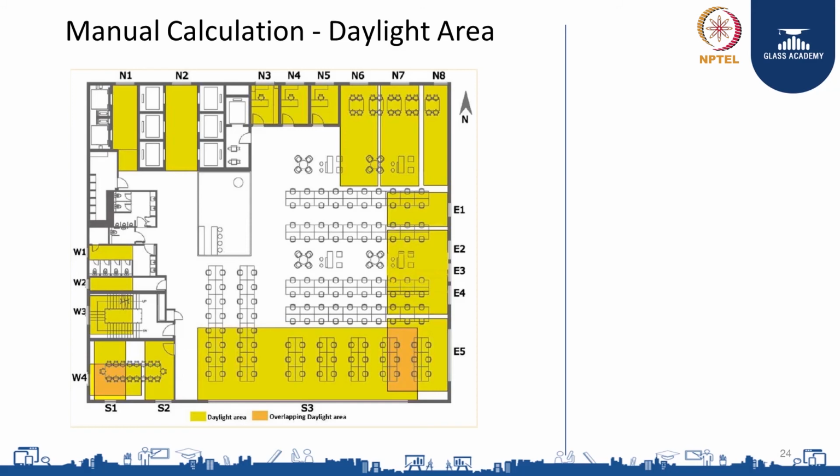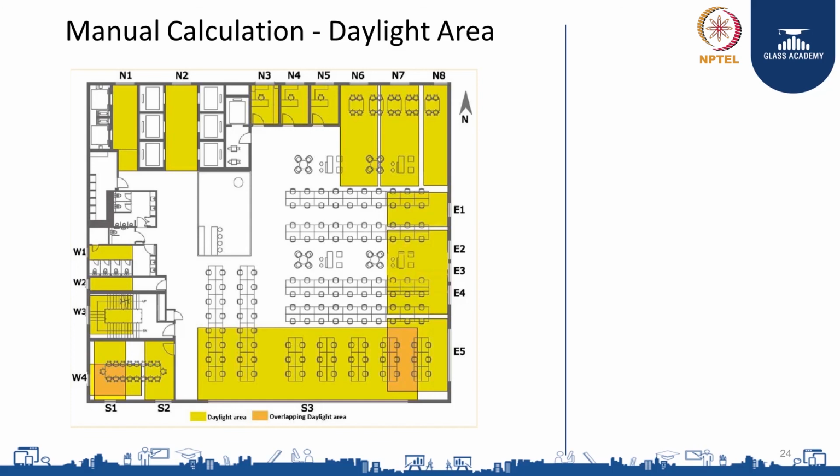Why do we do that? And why can't we just sum these areas? We simply cannot sum all these areas because some of these areas are overlapping. If you see these orange areas, these two areas are overlapping and they are counted twice. Let us take the area which is towards window E5. This area is counted as daylit in window S3 and it is also counted as daylit in window E5. Therefore, this area needs to be subtracted from the total area.